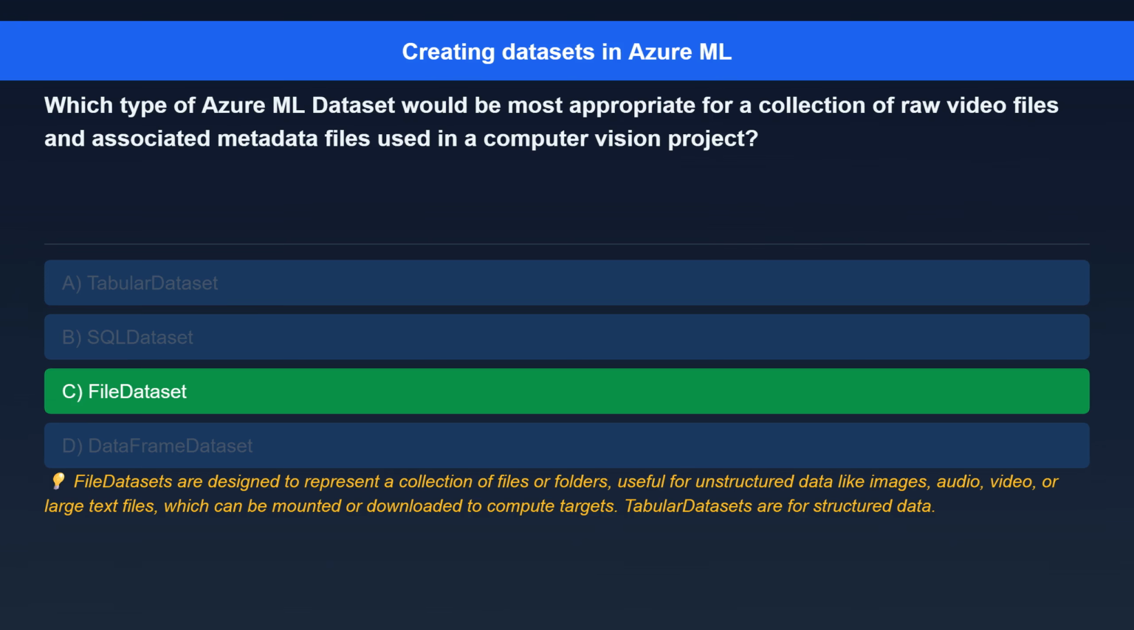The correct answer is file dataset. Here's the explanation. File datasets are designed to represent a collection of files or folders, useful for unstructured data like images, audio, video, or large text files, which can be mounted or downloaded to compute targets. Tabular datasets are for structured data.